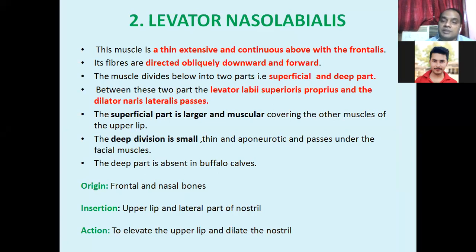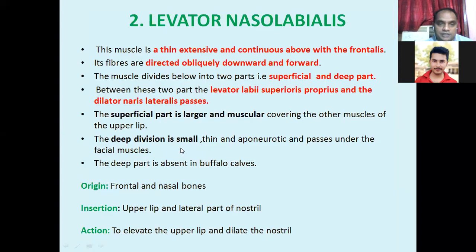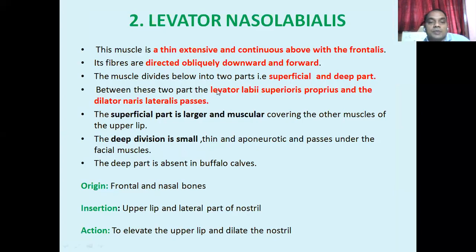It is a thin muscle and continuous above with the frontalis. You see this muscle goes continuous on the frontal region, that is the frontalis muscle. So this muscle goes cranially, downward and forward in direction. So the muscle fibers go obliquely downward and forward in direction.